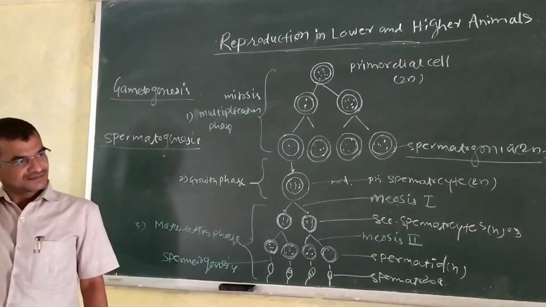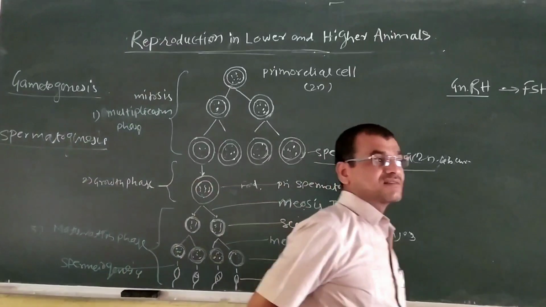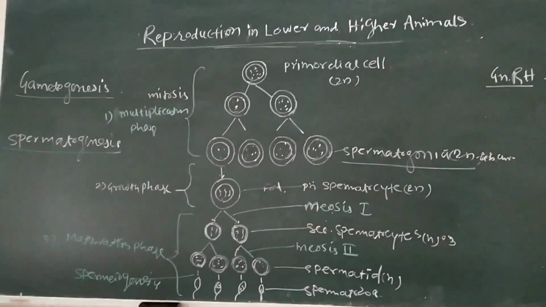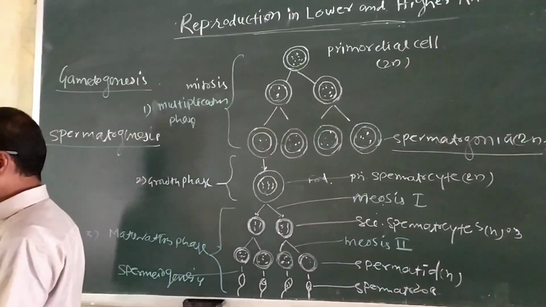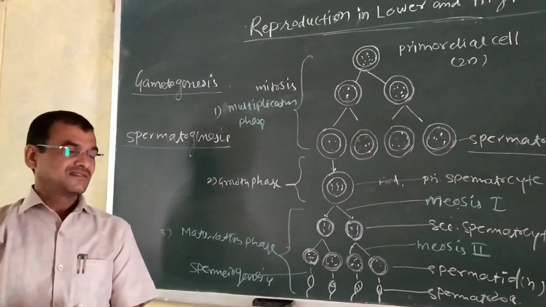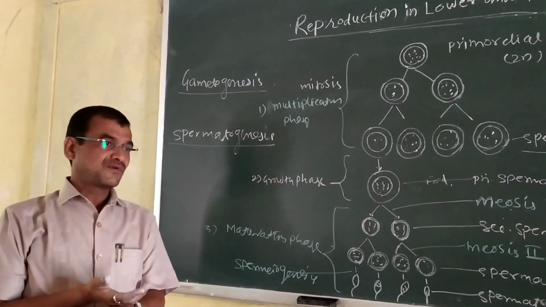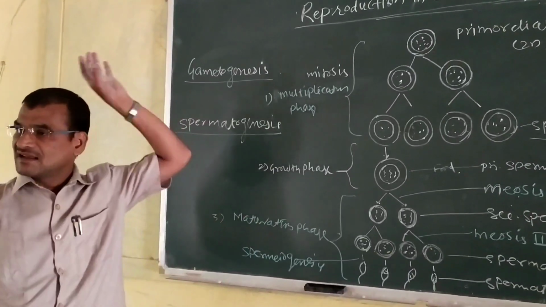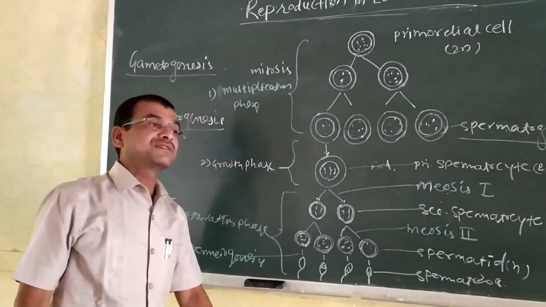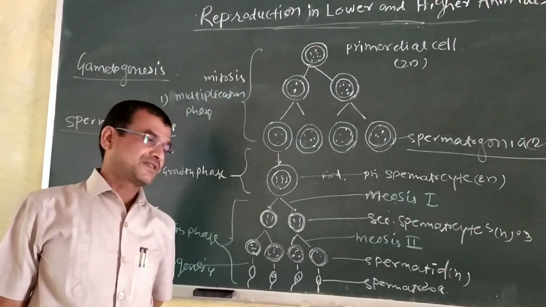Good morning, students. In the previous lecture we have seen the menstrual cycle or reproductive cycle. In that reproductive cycle, we have already told the four phases: the menstrual phase, then secretory phase, then ovulatory phase, then post-ovulatory phase or luteal phase. In these phases of the reproductive cycle, there are changes in the uterine wall, also changes in the ovary, and also changes in the hormones of the ovary and hypothalamus.